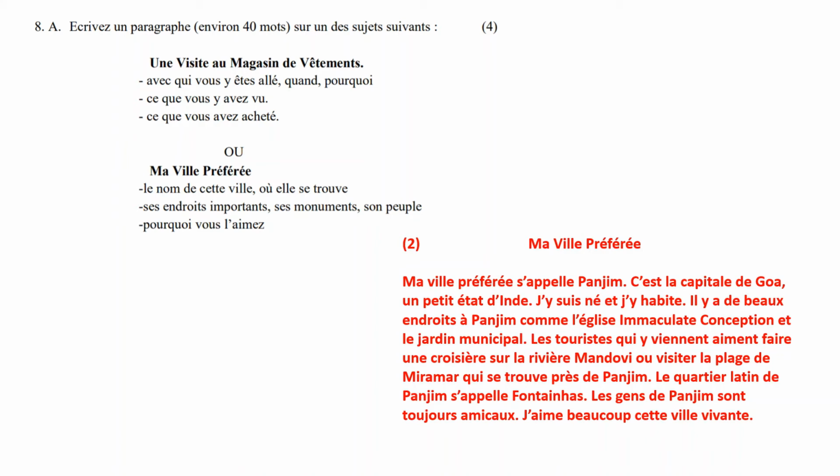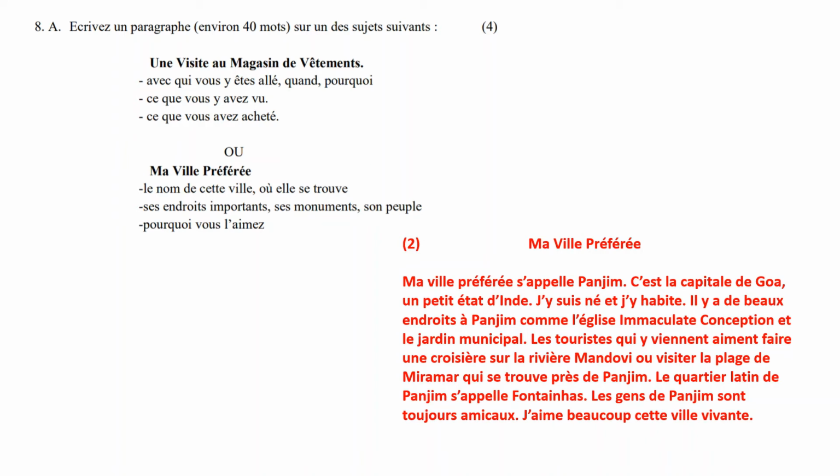Okay, so now when you're writing something like this and you already have a link to your textbook, for example, Panjim from the first lesson, Delhi from the sixth lesson, it's safer to stick to things like that rather than go to talk about some other city, for example, even Paris that you had studied in the ninth standard. Okay, talk about things like that because you have the necessary vocabulary already with you instead of trying to talk about some other place or other topic.